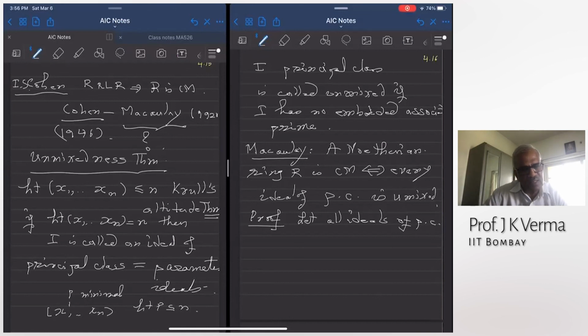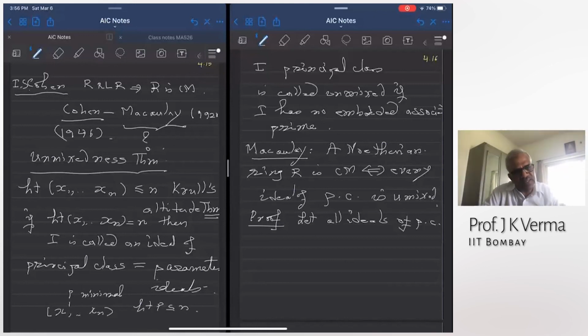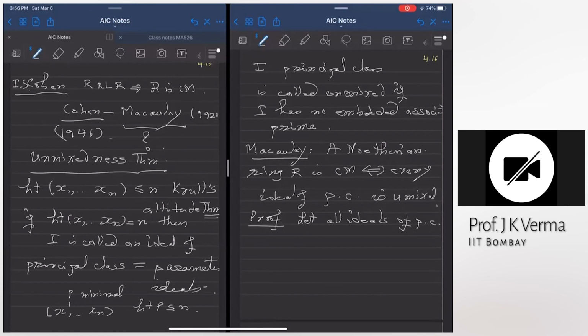Take the ring of integers, right? The unit ideal is generated by 1. It is also generated by 2 and 3. So given an n-generated ideal, it is called an ideal of principal class if its height is n. That's it. It will not depend on the choice of generators.